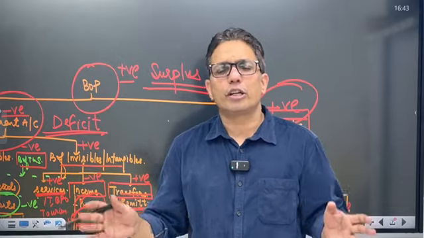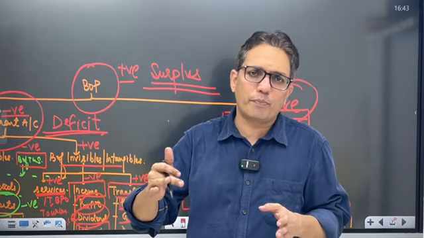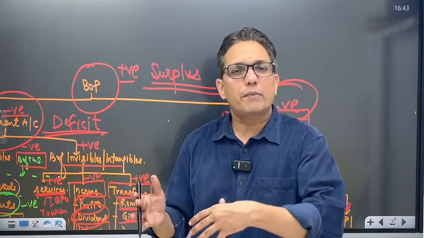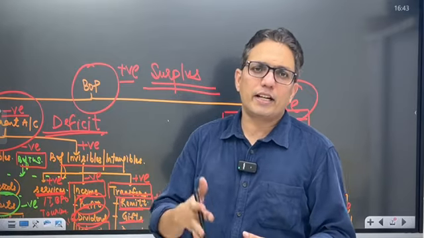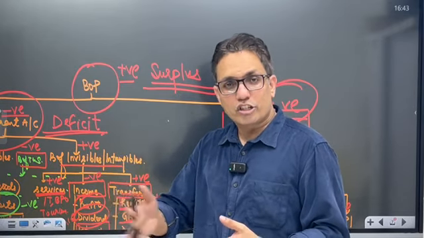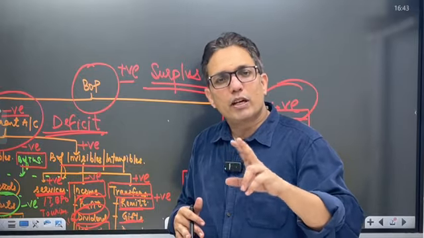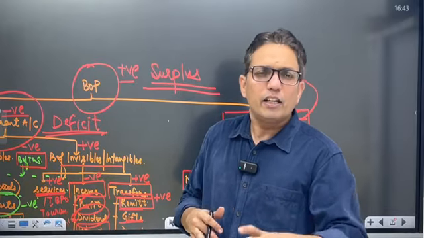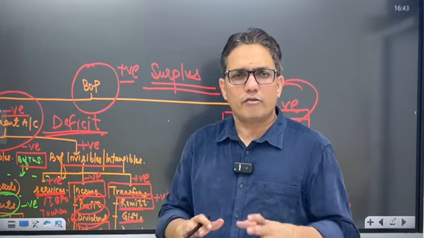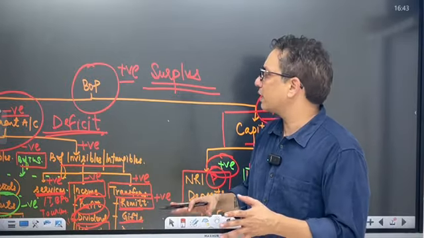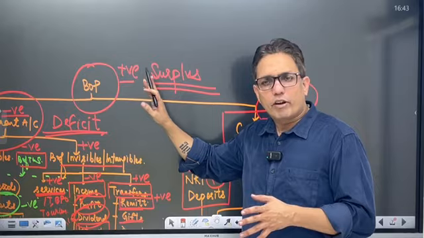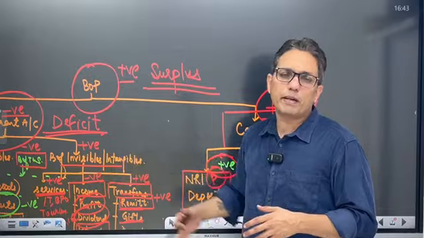BOP chapter is a huge chapter. It consists of multiple other topics like different types of exchange rates, fixed exchange rate, floating exchange rate, managed floating exchange rate, concepts like masala bonds, nominal interest, nominal exchange rate, real exchange rate. It's a long chapter of 10 hours, but for this discussion, I have kept it to just 1 hour, where I'm discussing with you what exactly is balance of payments.